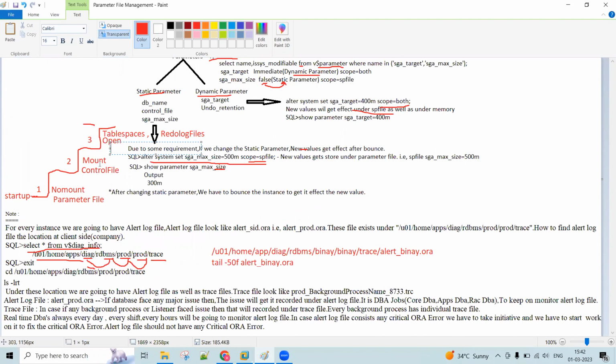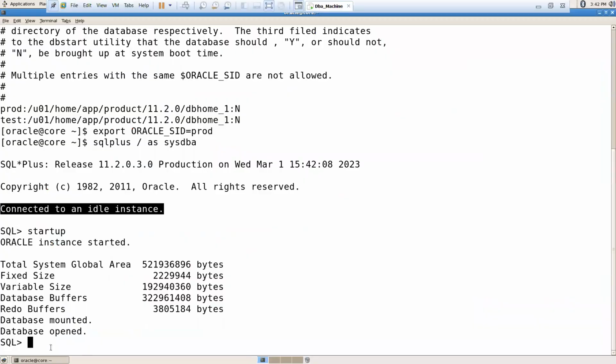The second stage is mount stage. If the control file exists, then only it can go to the mount stage. Third stage is open. To enter into the open state, all the tablespaces and redo logs physically should exist. Now suppose you delete the parameter file, now you got the database open. Now if you delete the parameter file also, nothing will happen to your database.